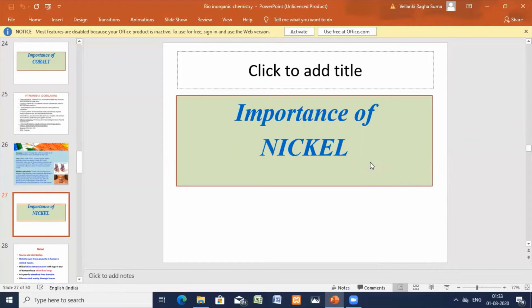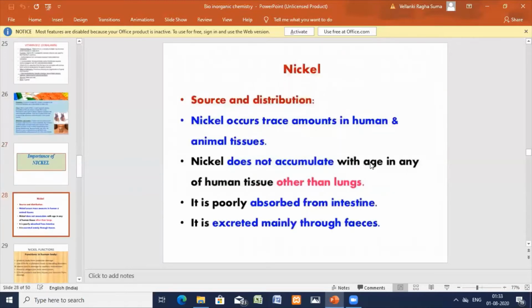Nickel is a probably essential element, and it is also a micro element. Sources and distribution we'll see. Nickel occurs in trace amounts in human and animal tissues.